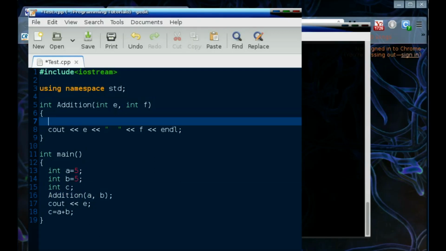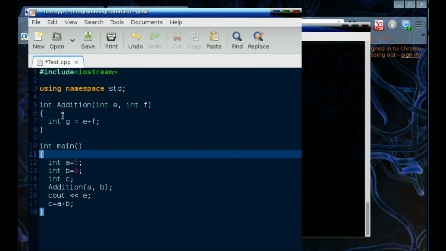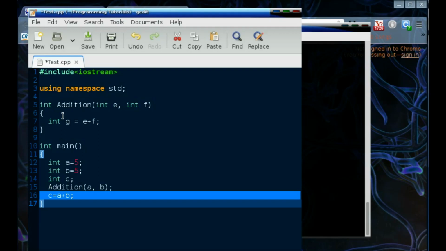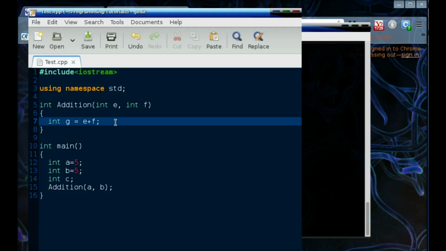Let me just declare another integer called z and say that z is going to be the summation of e and f, just like that. Let me get rid of this, and also let's just take that out for now. Now you can see I have declared another variable called z inside addition. Again, z is not going to be seen inside this main function, it is for this addition function.